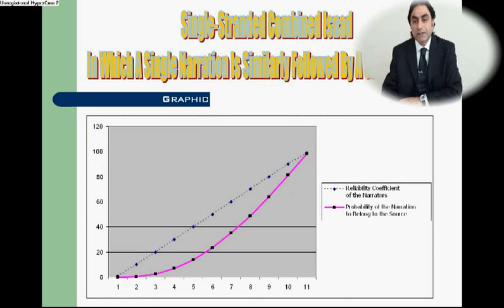The only difference of this type of isnad from the single isnad is that the second narrator is followed by multiple narrations instead of a single narration. This situation leads to a relative improvement in the curve, indicating the probability that the relevant narration belongs to the source to which it is attributed. However, this improvement is not a significant one, and in fact it has not reached a sufficient level to affect the result, for the structure of the isnad above still seems to be very feeble.